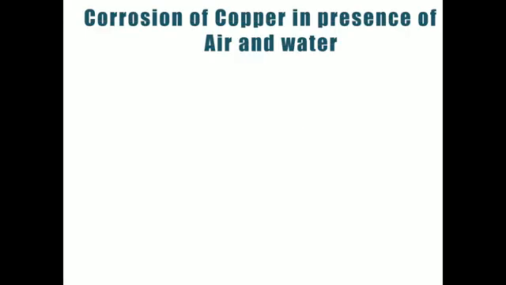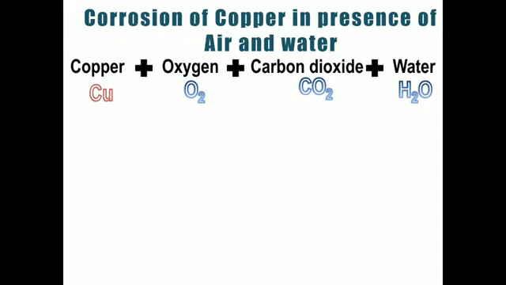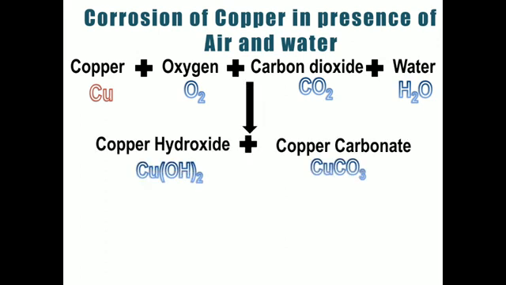Now there is a reaction of copper with the oxygen present in air and water, so that is called corrosion of copper. So let us see this reaction. Copper in the presence of oxygen, and there are some other gases also like carbon dioxide and water vapors. So in the presence of these three conditions, oxygen, CO2 and water, copper is going to form a product which is copper hydroxide and copper carbonate. You have to remember this thing. So these two products are going to form.